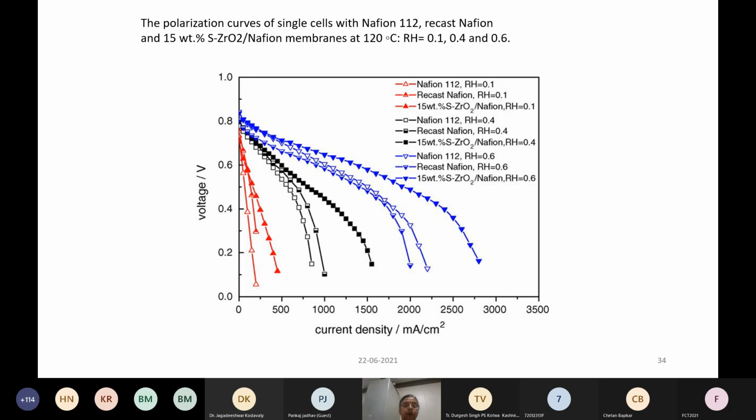However, you can also see that if we have a composite membrane, where you have doped sulfonated zirconia in this case, the performance improves beyond whatever is possible for a humidified condition also.